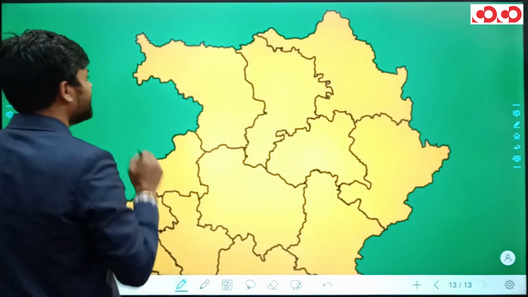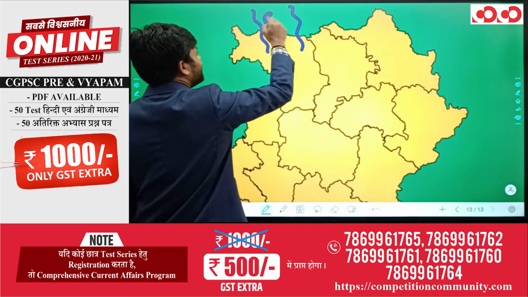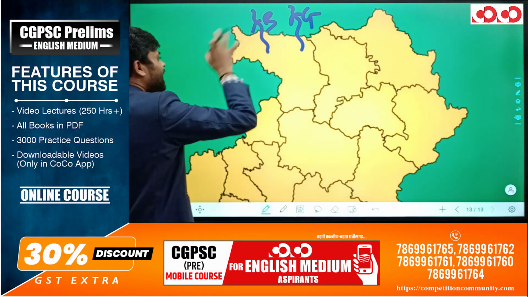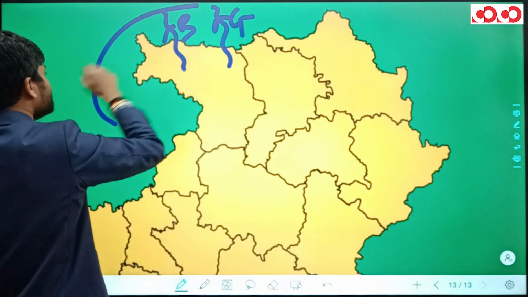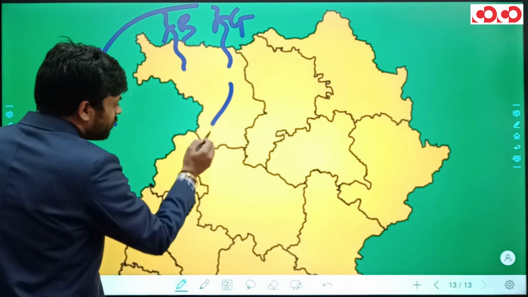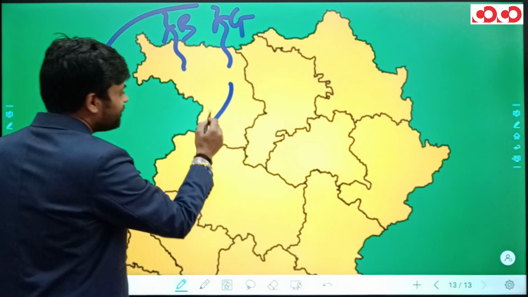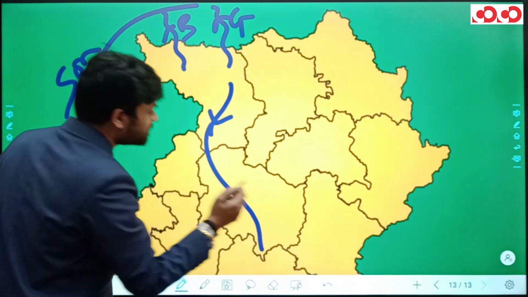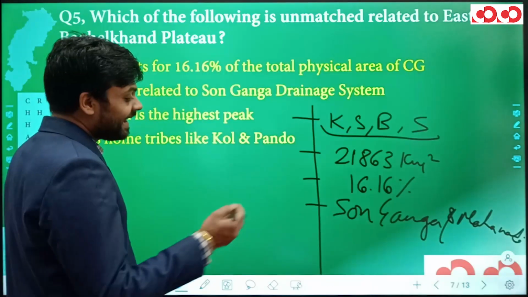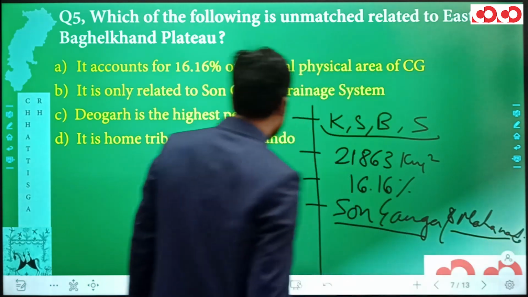From this Eastern Baghelkhand Plateau only, rivers Banas and Gopat originate and head northwards and are tributaries of river Son. While Hasdev river also originates from this Eastern Baghelkhand Plateau only, and it flows south and joins Mahanadi, or it is a tributary of Mahanadi. So the drainage systems associated with Eastern Baghelkhand Plateau are both Son Ganga and Mahanadi.